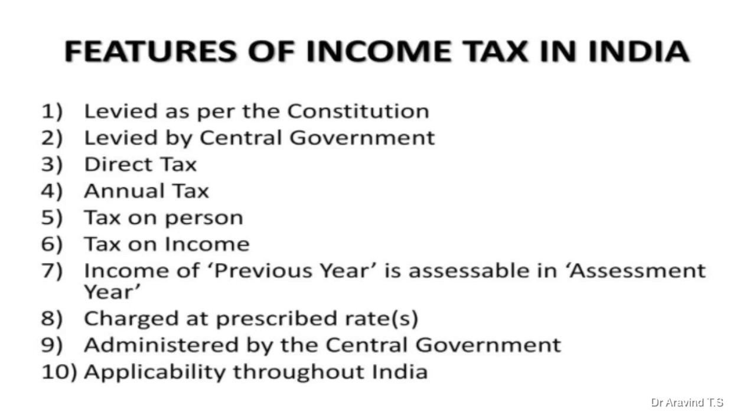Fifth one is tax on person. It's tax on a person only. It's not a tax on a corporation or on a body incorporated, etc. Tax on a corporation will also be there, but a corporation is considered a separate legal entity, also considered an artificial person. But normally income tax is considered for an individual or citizen.